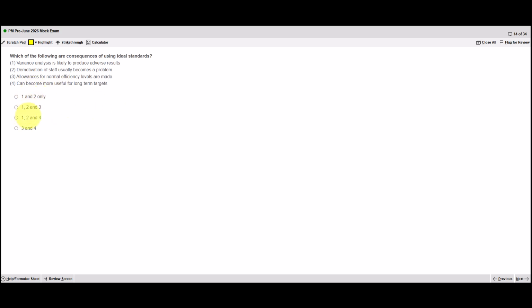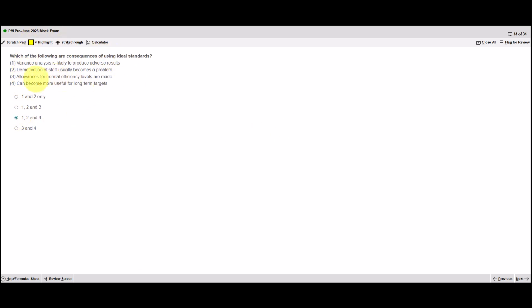2 is common to all of them. So I'll look at 3 next. Allowances for normal efficiency levels are made. That's false. Ideal standards don't allow any allowances for normal efficiency levels, which means it's this one or this one. 4 can become more useful for long-term targets. That is true. If we use ideal standards to set longer term targets, it gives something that can be worked to with ongoing efficiencies, ongoing improvements. They're not very good for short term. So the correct answer is 1, 2 and 4.